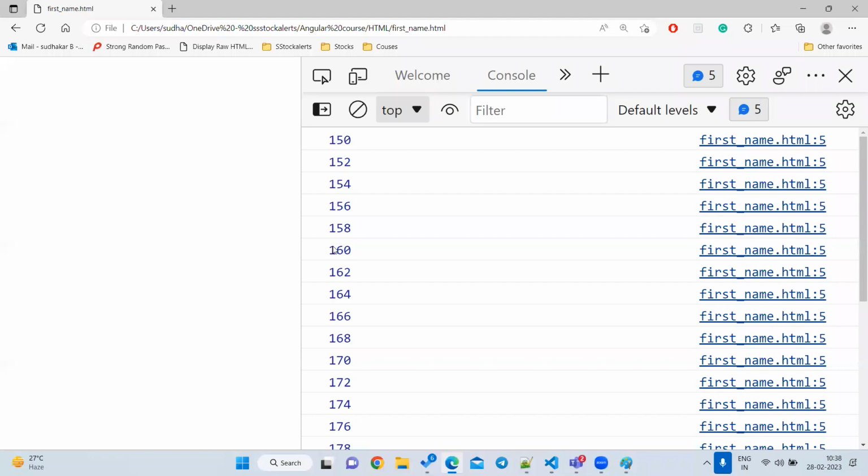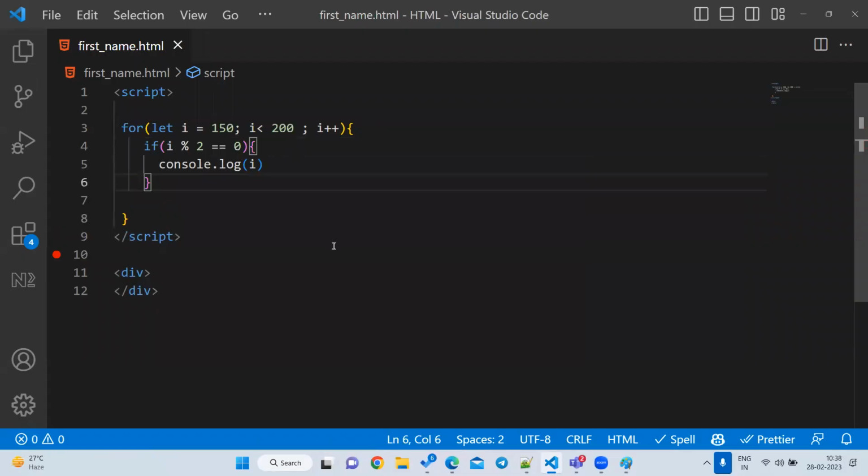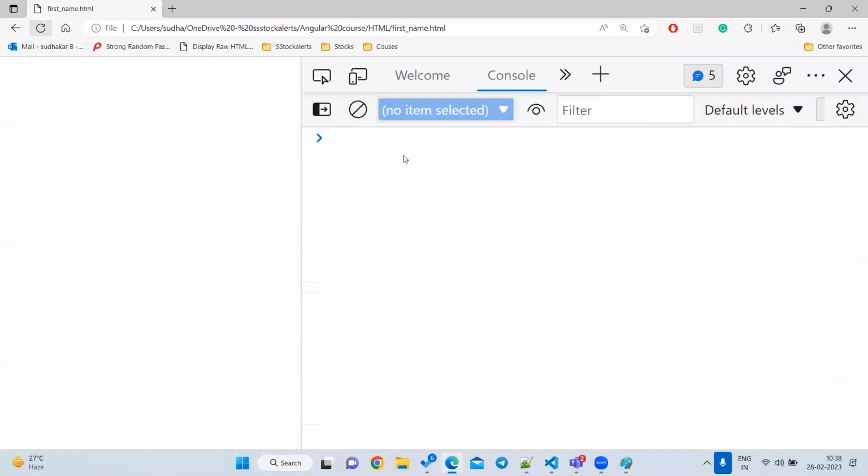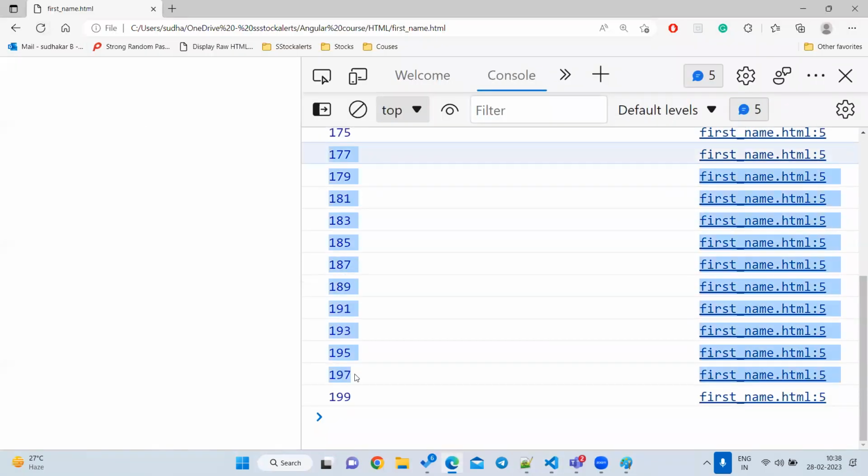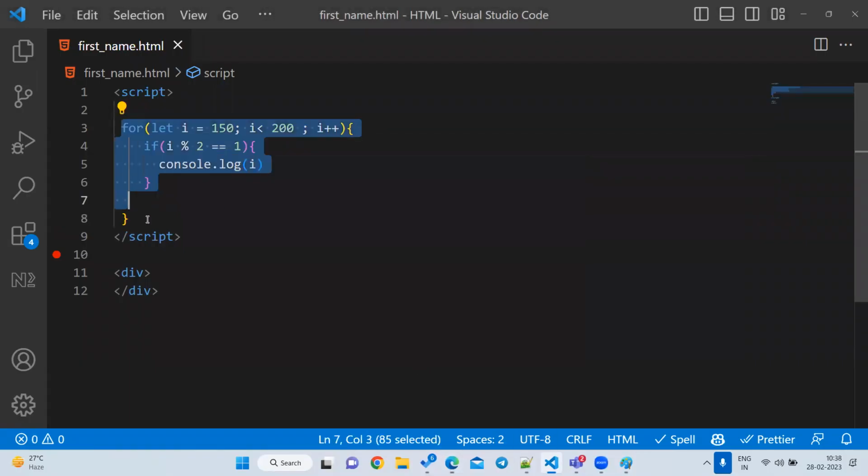Suppose they are asking for an odd number program. Tell me what you have to do. Instead of writing 0, you can write 1. Simple solution. You can print all the odd numbers like this. Everybody okay with this one, right? So this is a for loop, you can go for it. You can print the even numbers, you can print the odd numbers. Okay, now that is fine.